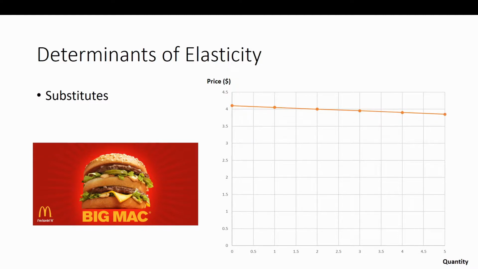So we already said fast food is like the go-to example for elastic goods. Why is that the case? Well, there are so many substitutes. If you think about McDonald's, going there and getting a Big Mac, if the price of a Big Mac jumps to $10, would you still want to get a Big Mac? I don't know. You have a lot of other options, right?